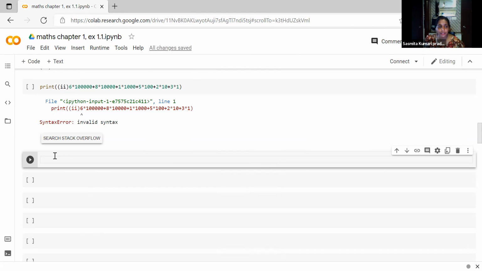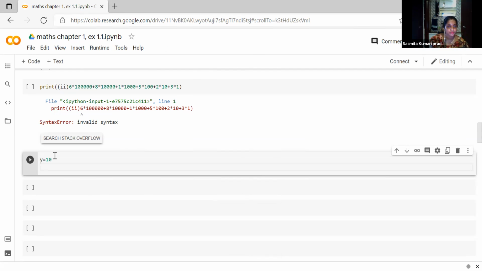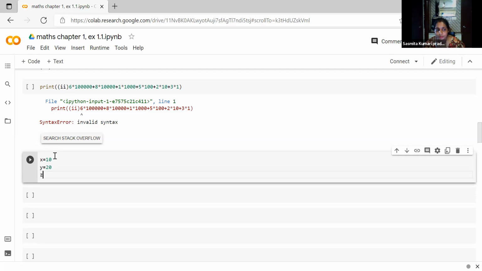Sudeep, Sanvi, can you tell me this answer? Listen carefully. Create a variable named Z and assign X plus Y. Display the result. What will you do? Any value you will keep. Y is equal to... Next, Z is equal to X plus Y. Very good. Next, now we will print Z.